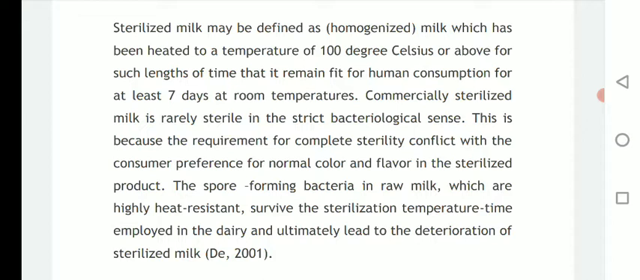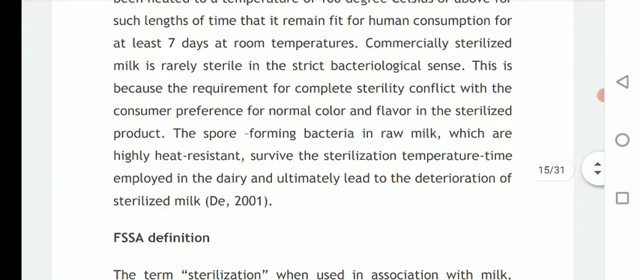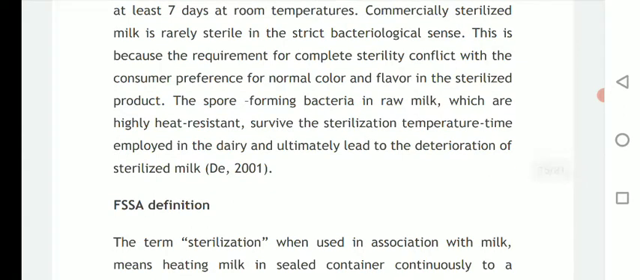Commercially sterilized milk is rarely sterile in the strict bacteriological sense. This is because the requirement for complete sterility conflicts with consumer preference for normal color and flavor in the sterilized product. The spore forming bacteria in raw milk, which are highly heat resistant, survive the sterilization temperature and time employed in dairies and ultimately lead to deterioration of sterilized milk.